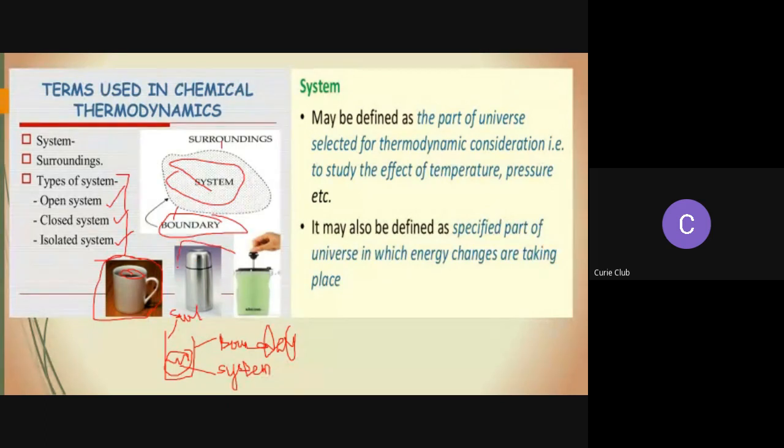Now we are moving to the closed system. This is one example of a closed system, a thermoflask, which is totally closed. A closed system is a system where the transfer of matter cannot take place, but energy can be transferred in the form of heat, work, and radiation to and from its surroundings.